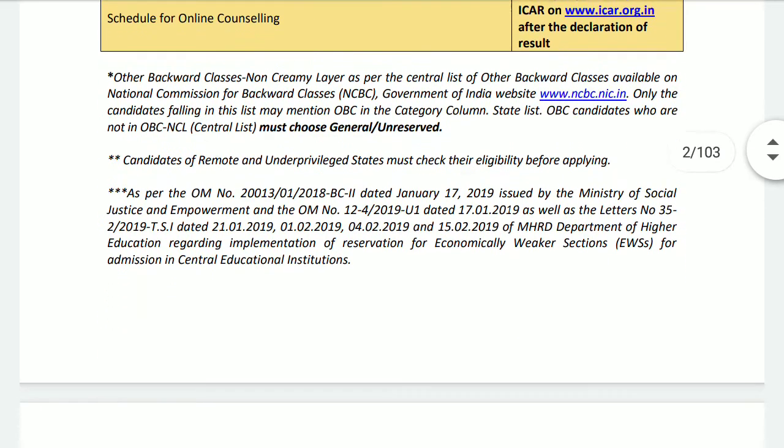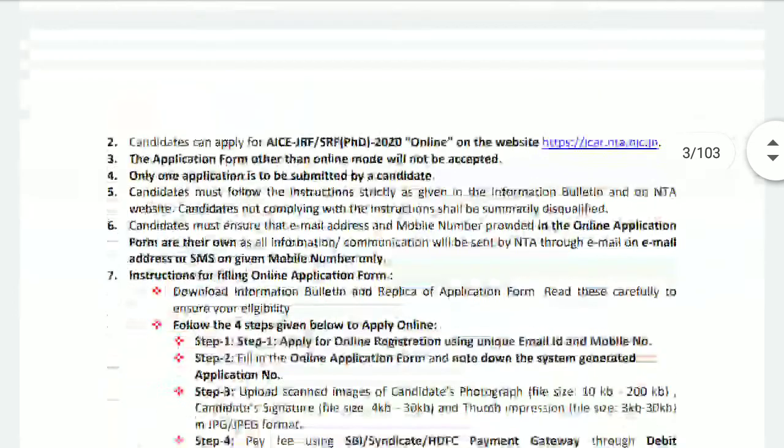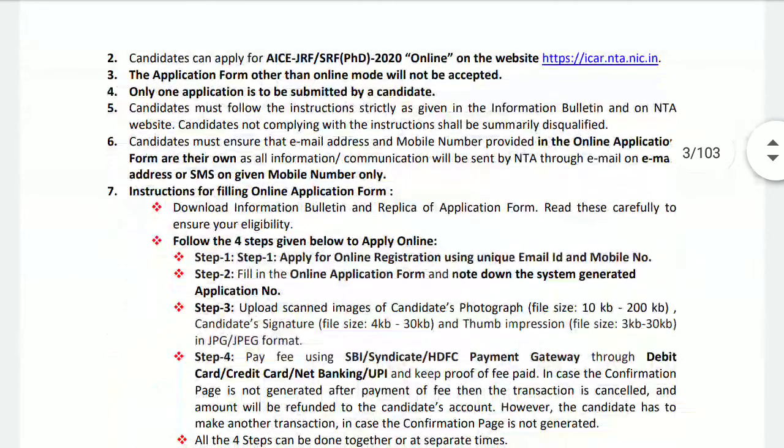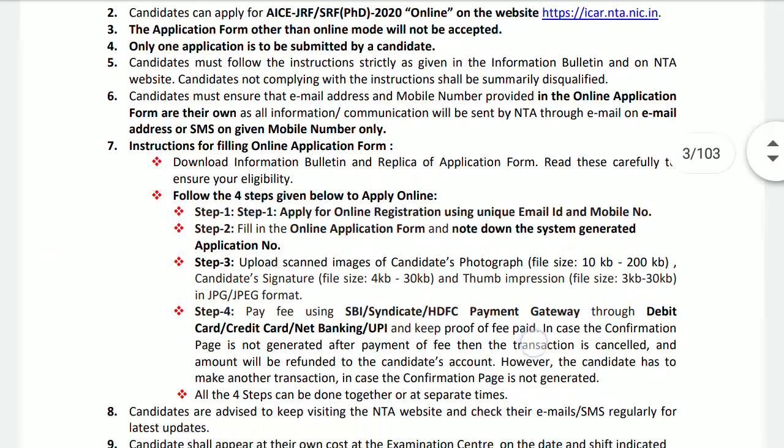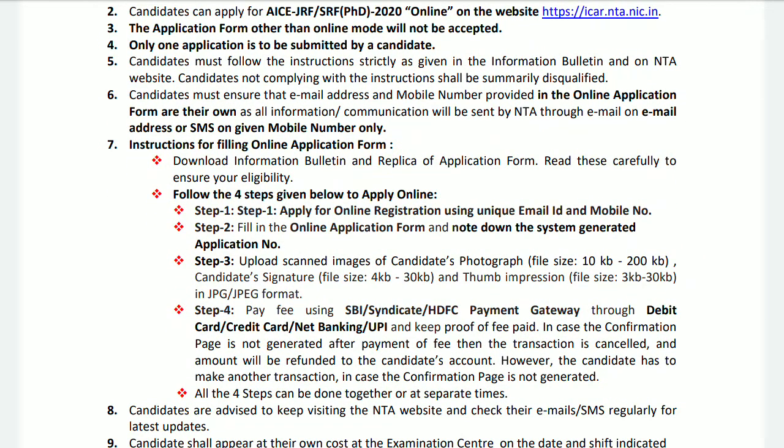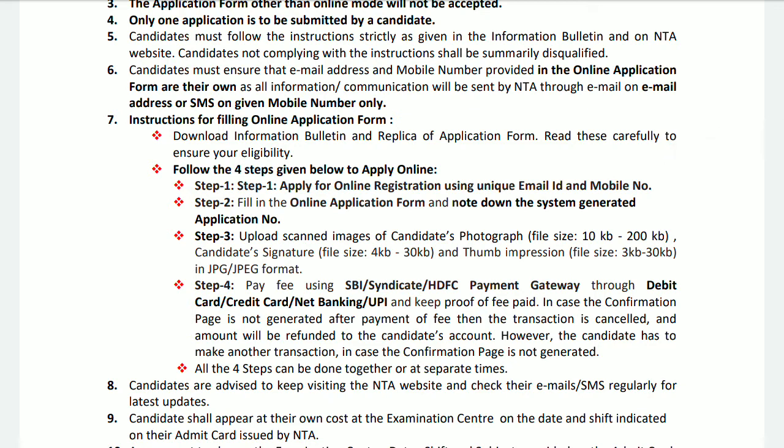If you want to fill this application, it is only through online mode and you have to fill only one application. I will tell you the 4 steps for filling the application. The first step is to register with your mobile number as well as email ID. The second step is to fill in your personal data with the educational details. The third step is to upload the photograph, signature and thumb impression.